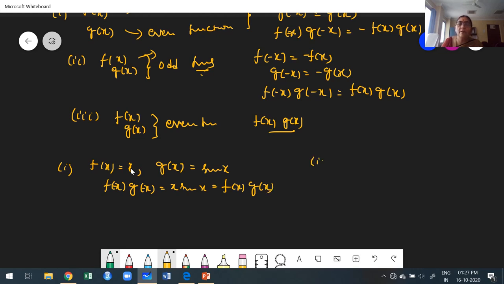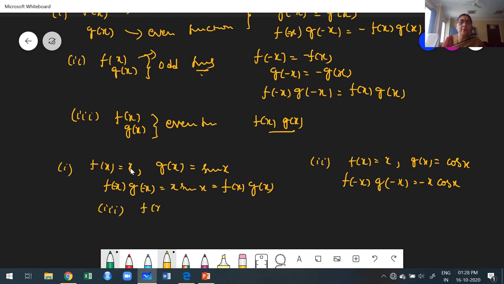If you want an example for the product where one is even and another one is odd, suppose I take f of x is x and g of x is cos x. Then what happened? The product of these two, f of minus x and g of minus x, what we get actually? Minus x into cos x, because x is an odd function. Okay, fine. The product of two even functions is very clear. For example, f of x is equal to x square and g of x is cos x. The product of these two functions, we get an even function.